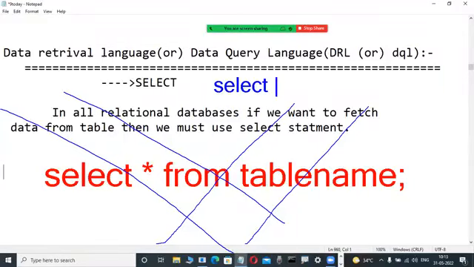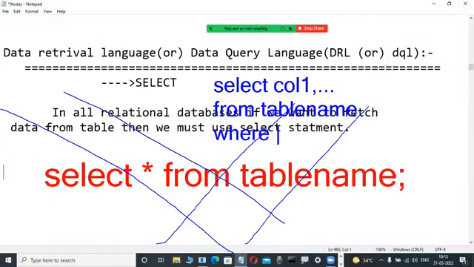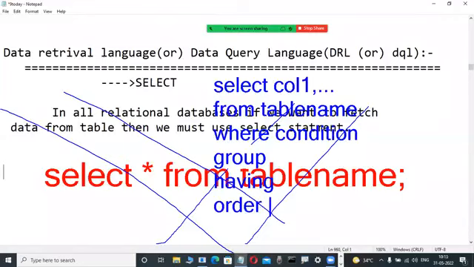Why? Because whenever we are using a group by clause, in that case we are not allowed to use star. That's why it is select a number of columns from table name. Here, the where condition we are learning from today onwards, that's why I'm not writing it yet. After that, the group by clause, after that the having clause, and after that the order by clause. That much powerful. That's a big syntax.